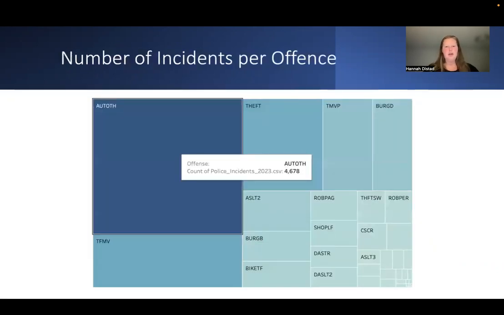So here, starting with the number of incidents per offense, you can see that auto theft is the biggest square, meaning that it has the highest number. It's at 4,678. Within that offense, the next ones you can see are theft, burglary, and so forth. The boxes get smaller as there are a lower number of them.